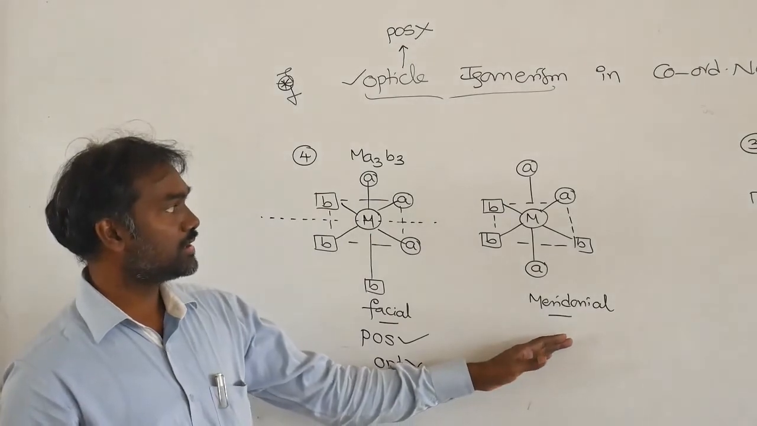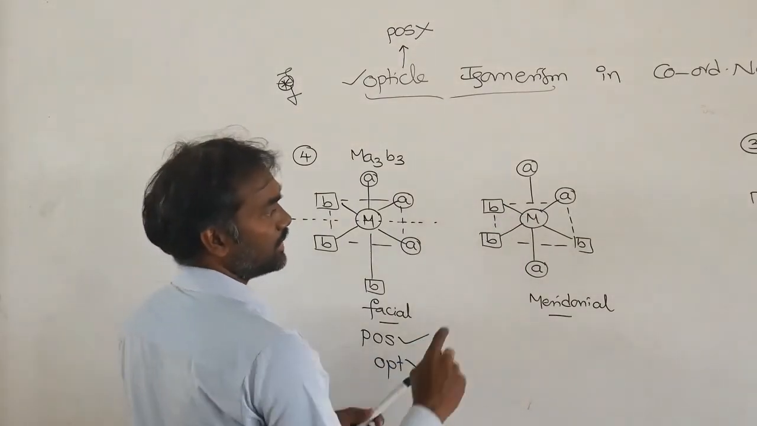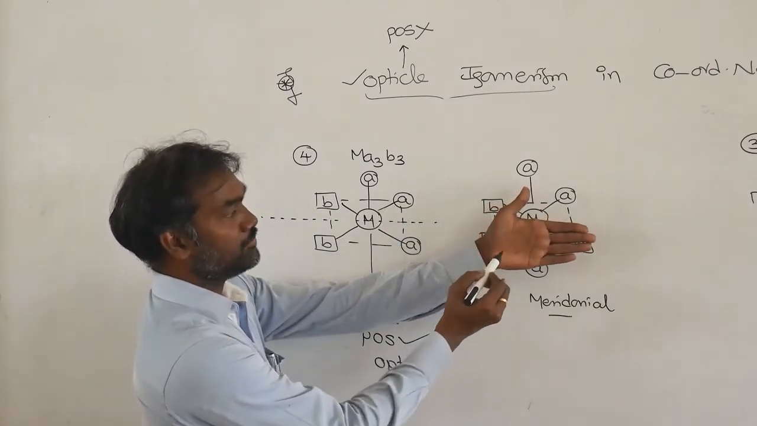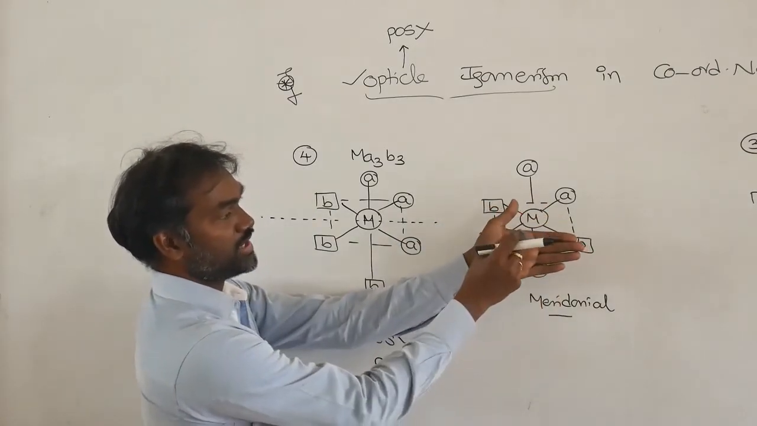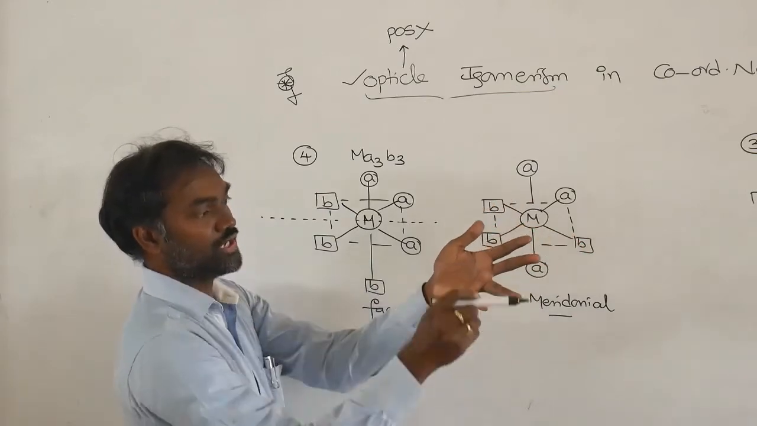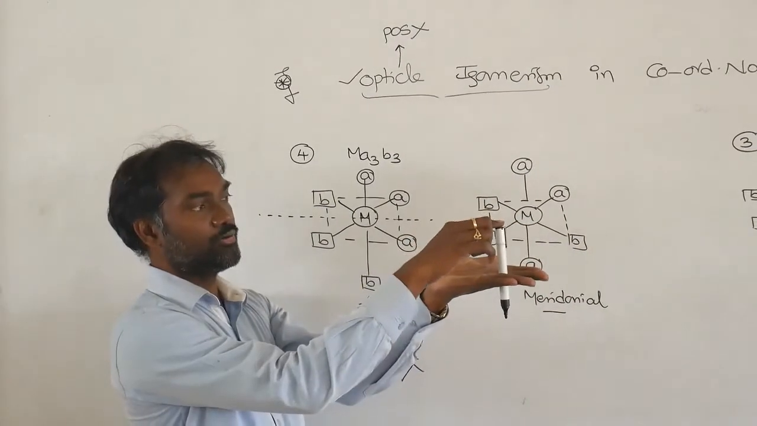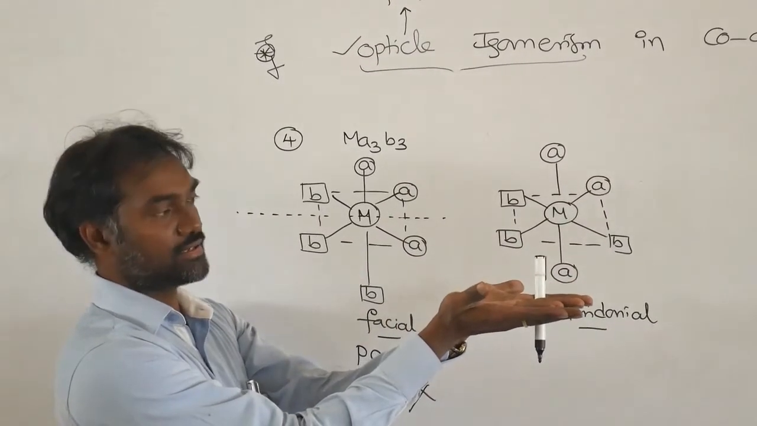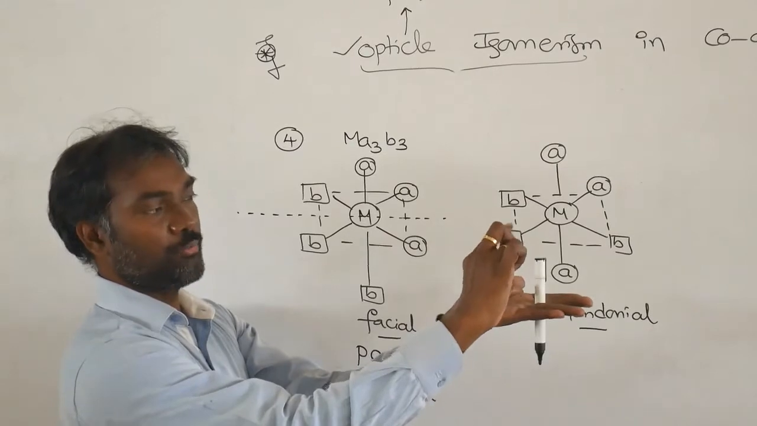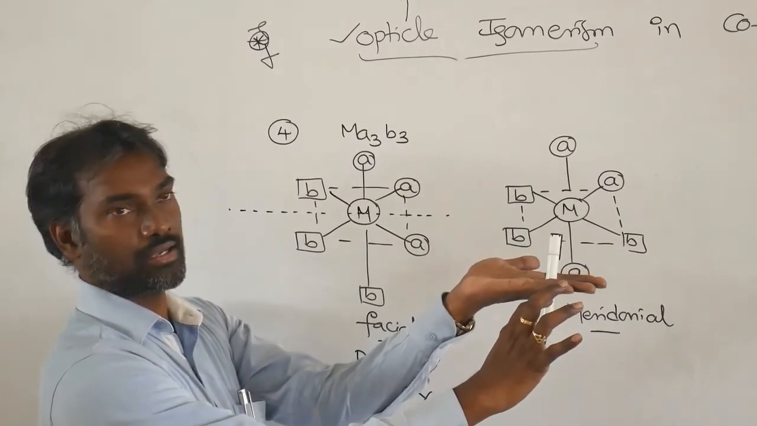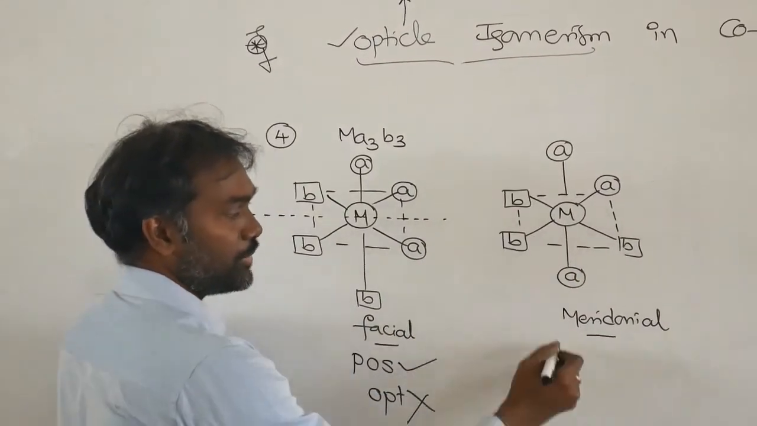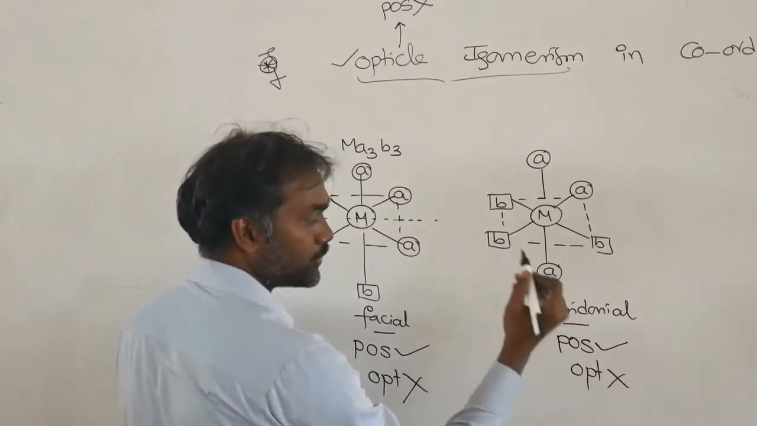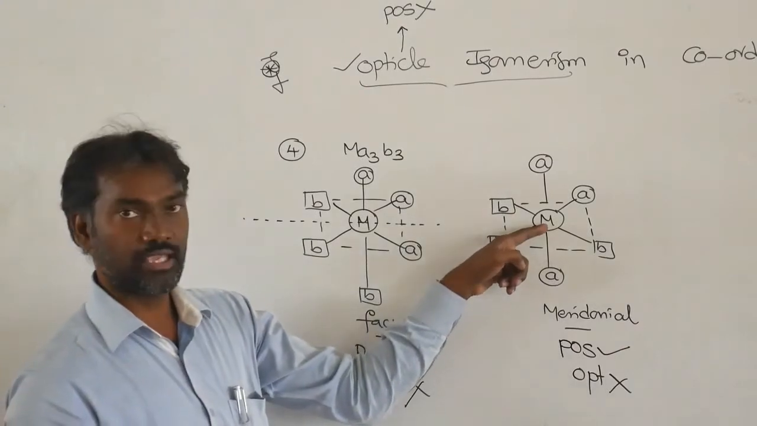Next, the meridional structure. Here, on this plane, M is here, here B, B, here A, B. So here A is there, back side also A. In this structure, above is A, below is A. Now I will cut the molecule like this. Then above, the A part is coming, below also the A part is coming. So that means plane of symmetry is there, so optically inactive.